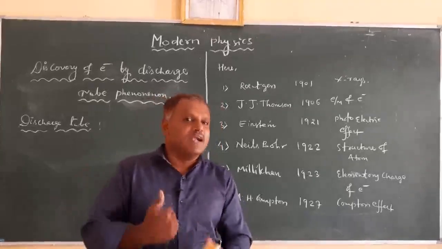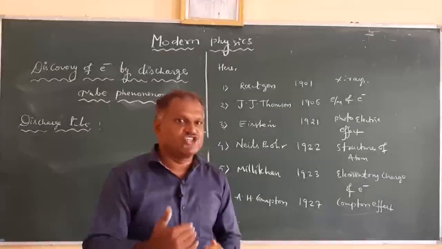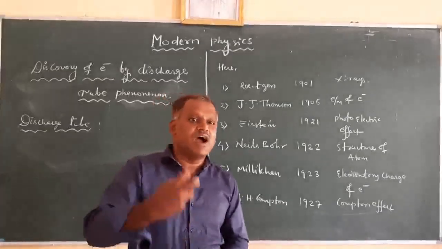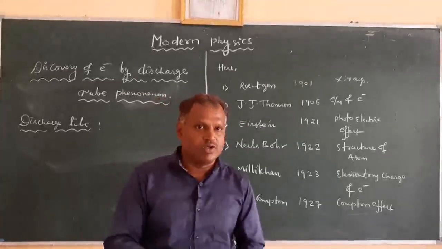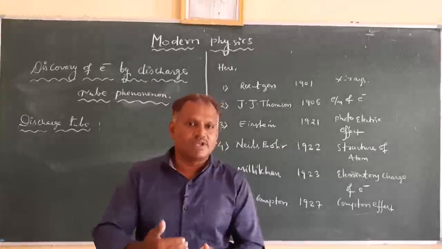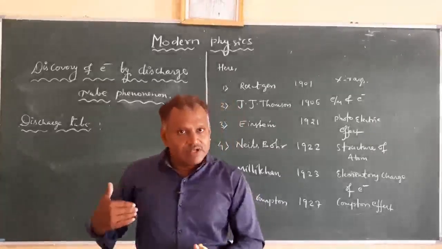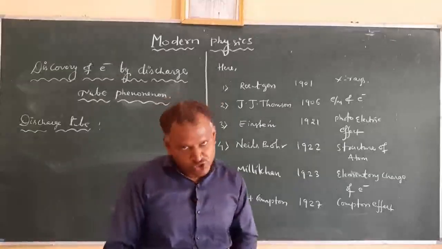At a particular pressure and a particular potential applied in the discharge tube for a given gas, we get the information leading to the discovery of the electron. So we can explain that by looking at different pressures for a gas in a discharge tube.